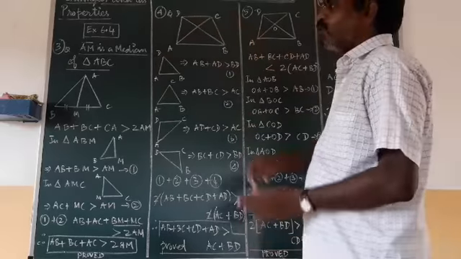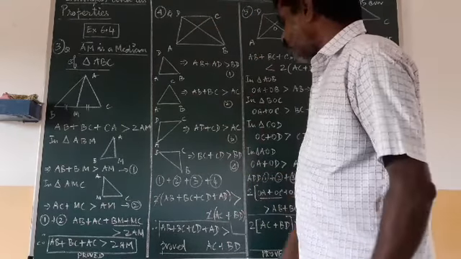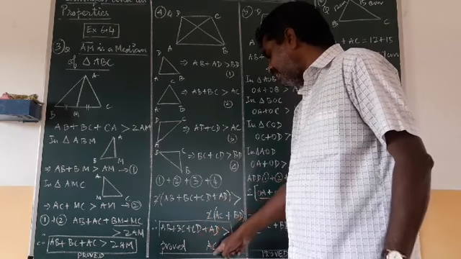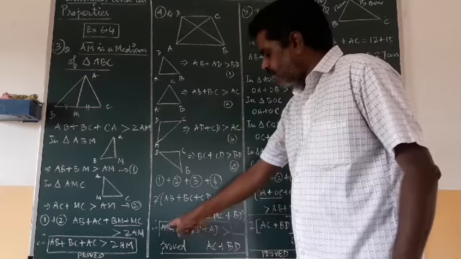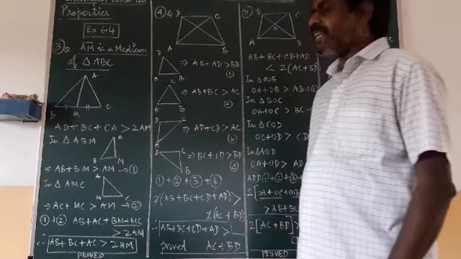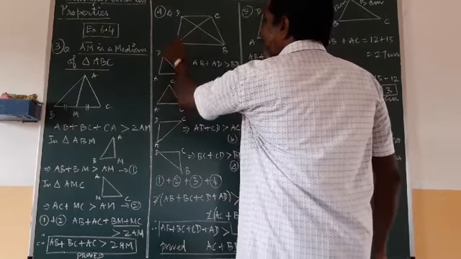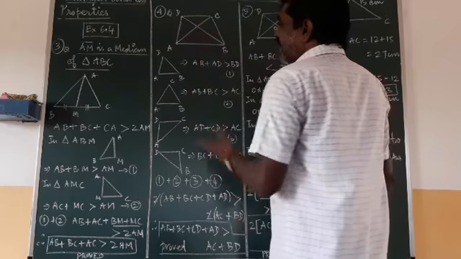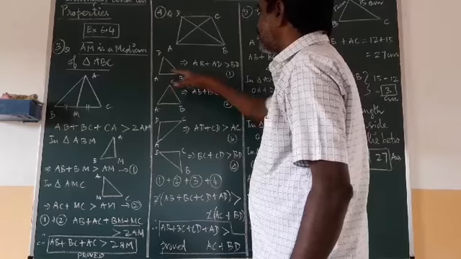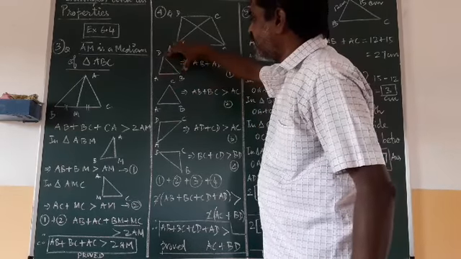In the same way, the fourth question. A quadrilateral is given. What are they asking to prove? Prove that AB plus BC plus CD plus AD is greater than AC plus BD. The sum of all the sides should be greater than the sum of the diagonals. So I am taking it part by part. First I am taking triangle ABD. In that, we want AB. So AB plus AD is greater than the third side.